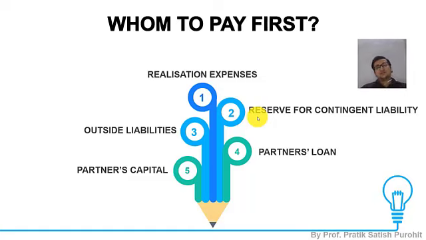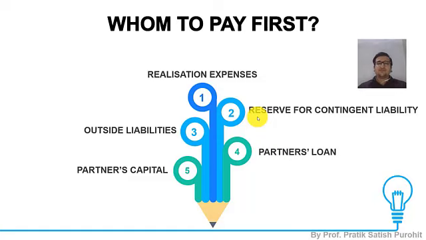After realization expenses are paid off, the second thing I need to do is to create a reserve for contingent liability, if any, in my business. For example, I had some bills receivable. Because of need of funds, I got it discounted by the bank. Now on the due date, the drawee dishonored the bill that was discounted by me. So in turn, the bank would come to me asking for money that was dishonored by the drawee. Since there was no liability on that date, it is a contingent liability, and I need to pay them off.